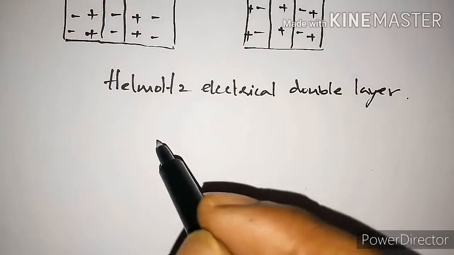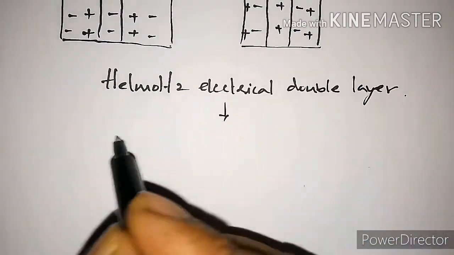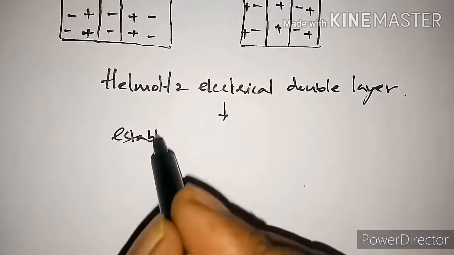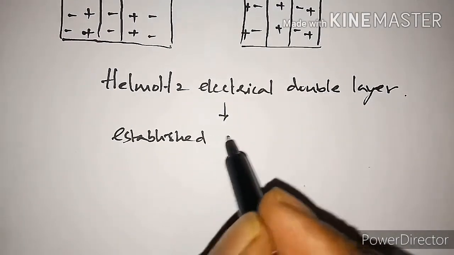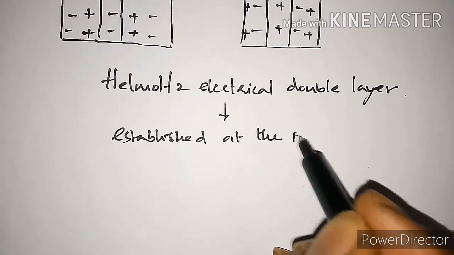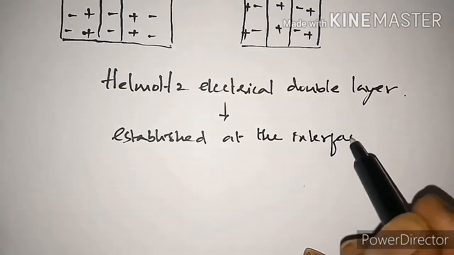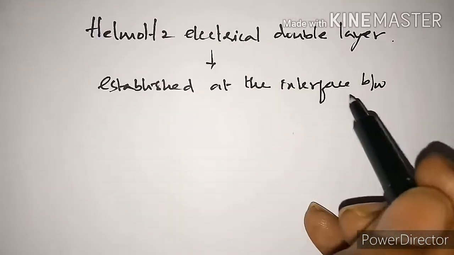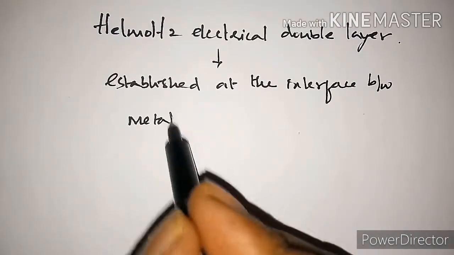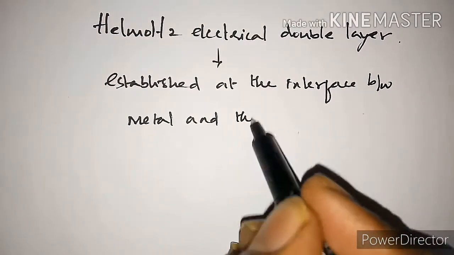And this electrical double layer is actually established at the interface between metal and the solution.